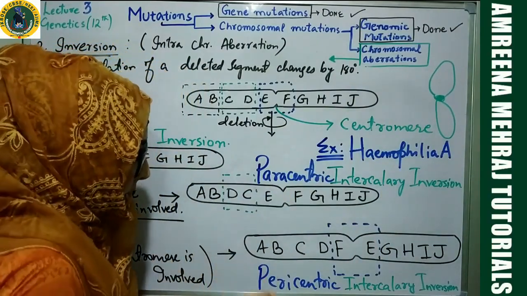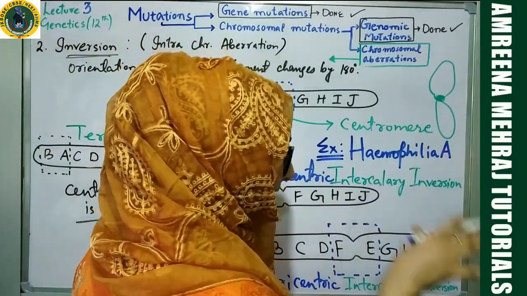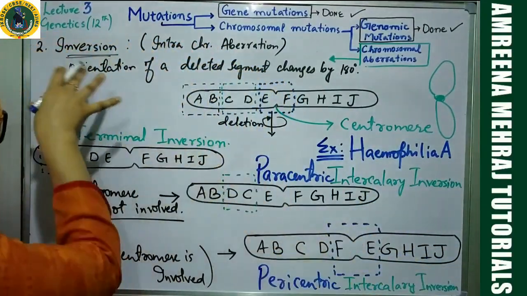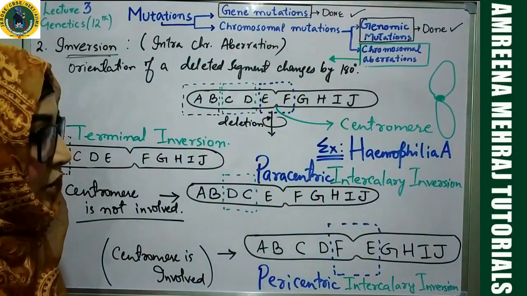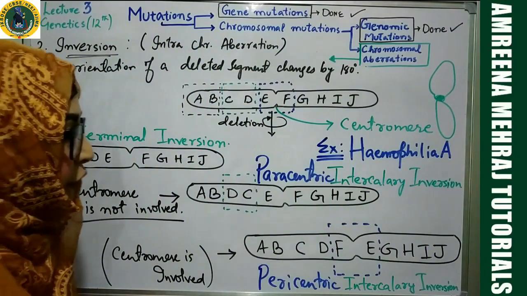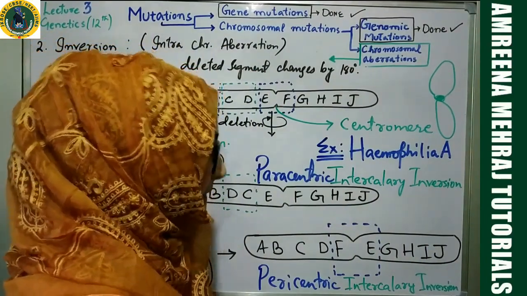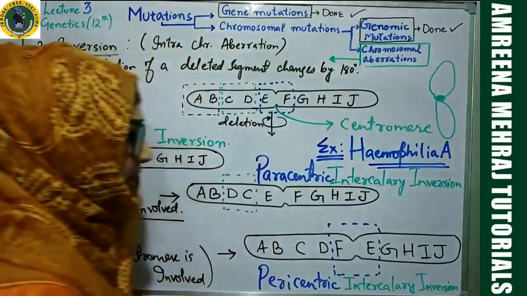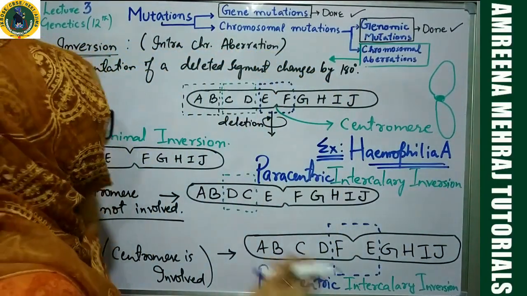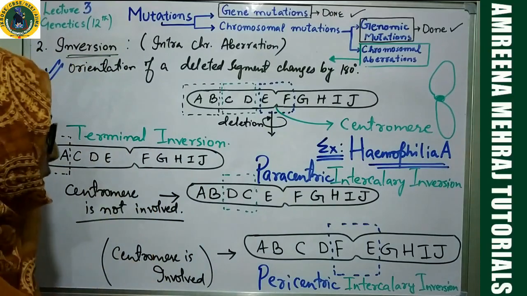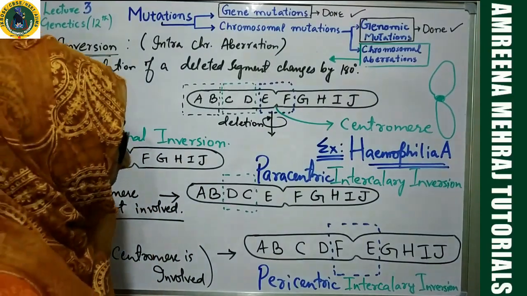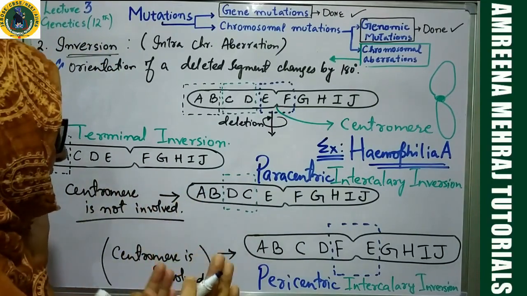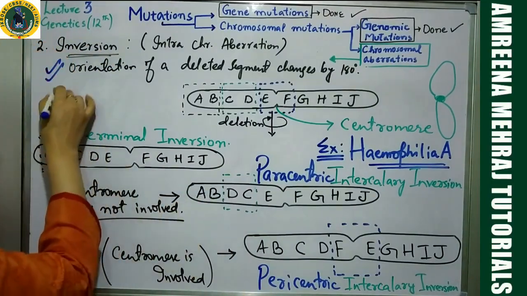But over here, remember, hemophilia A is a genetic disorder whose cause lies in inversions happening to the gene which is coding for blood clotting factor 8. So hemophilia A is caused due to inversion mutation. This you can remember.